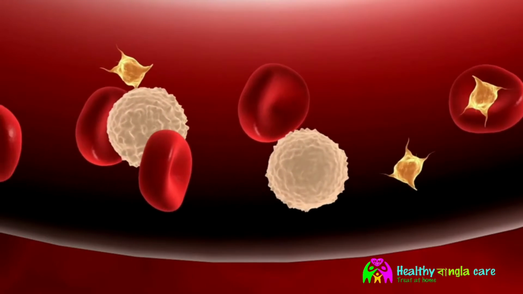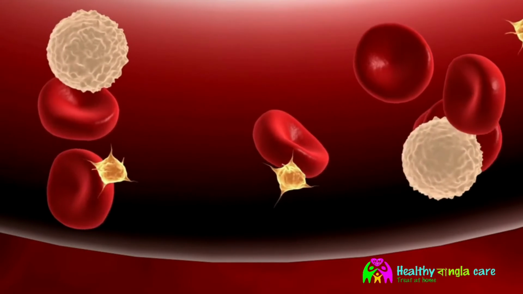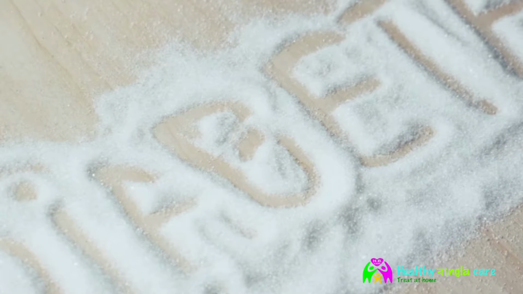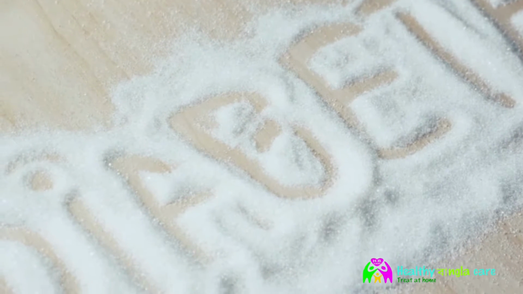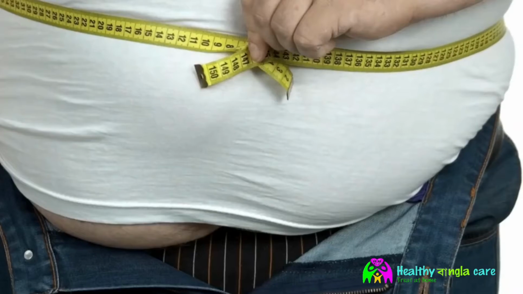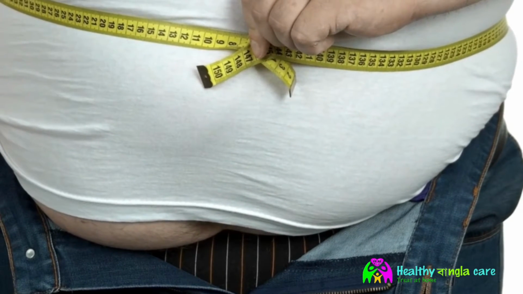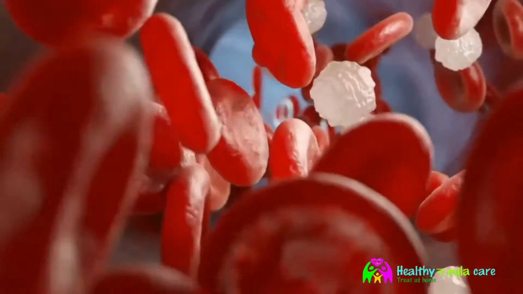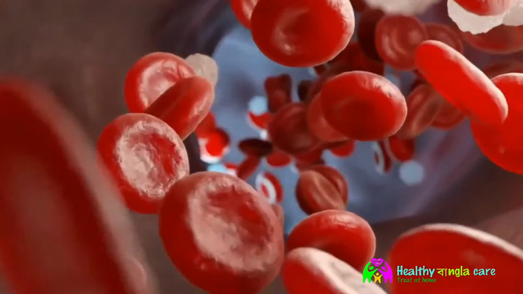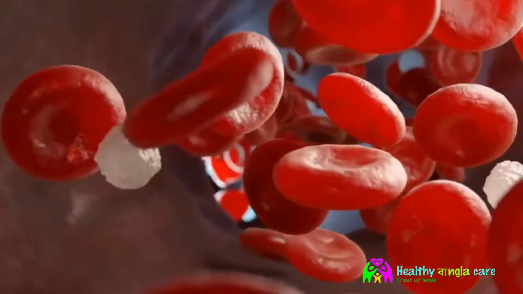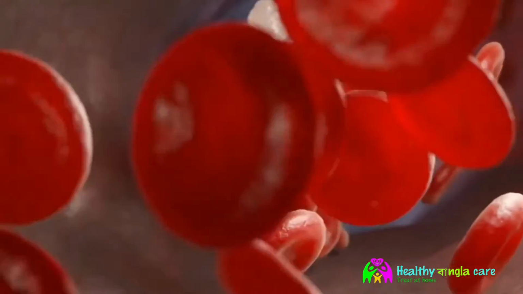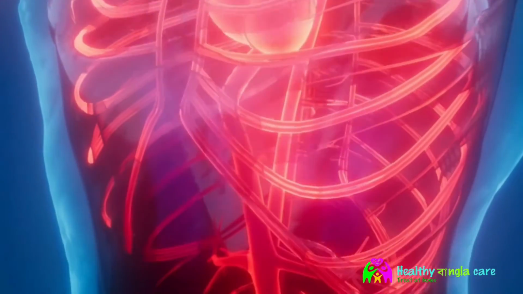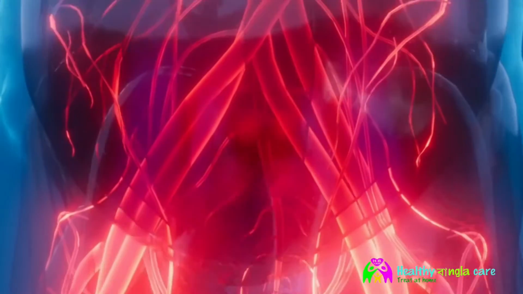Insulin allows your body cells to use the energy produced from the glucose molecule. Being obese increases the risk of developing diabetes. Mostly, obesity-induced diabetes is type 2 diabetes, and it is known as diabesity. In this situation, our body produces and releases enough insulin to metabolize glucose, but cells become resistant to this insulin. In obesity, inflammatory chemicals and fatty acid levels increase in the body, leading to insulin resistance.